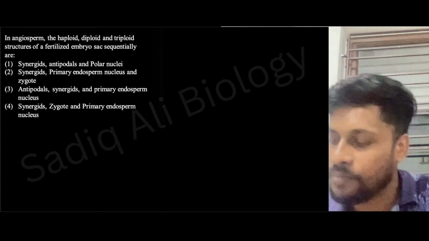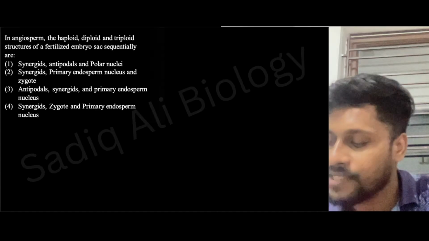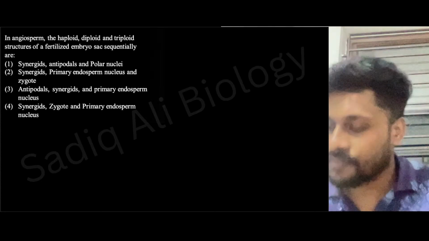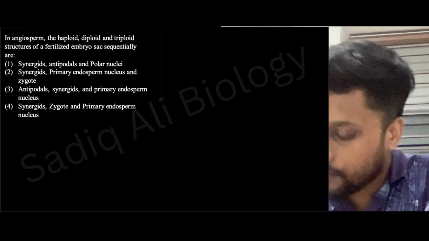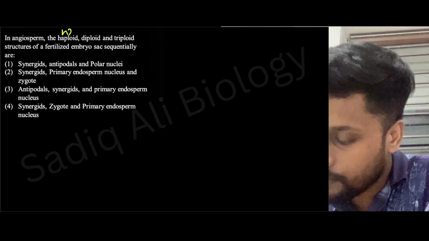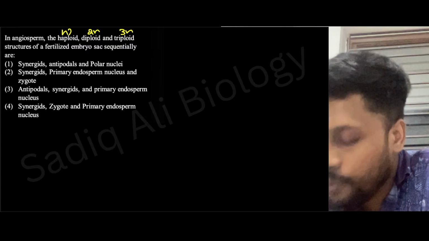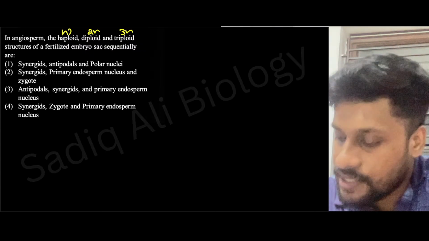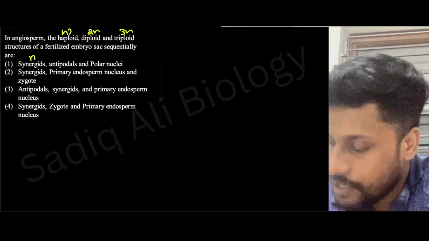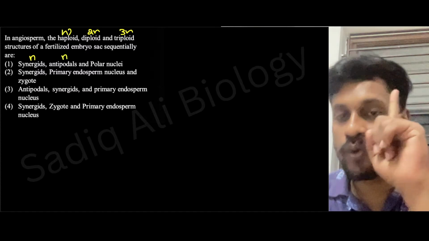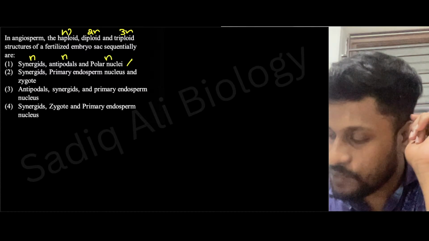In angiosperms, the haploid, diploid, and triploid structures of a fertilized embryo sac sequentially are: here they are asking haploid N, diploid 2n, triploid 3n. Option 1: synergids haploid, antipodals haploid, polar nuclei haploid, so this won't be the answer.